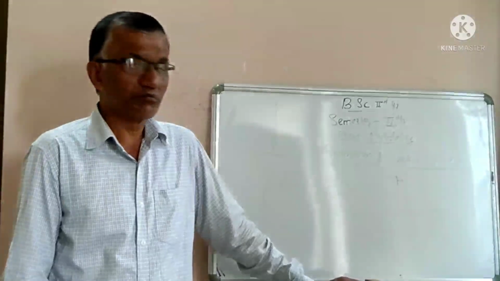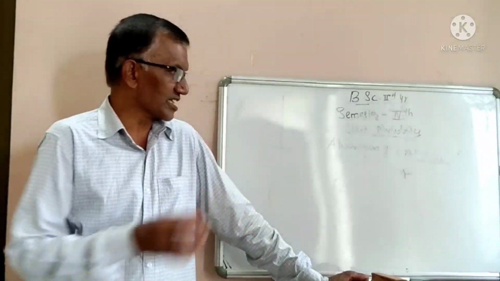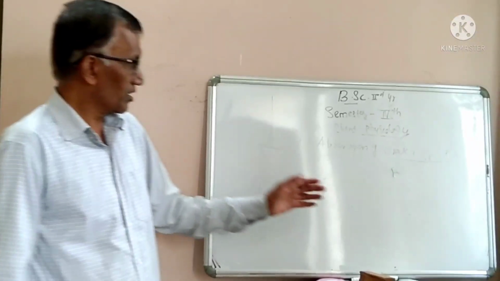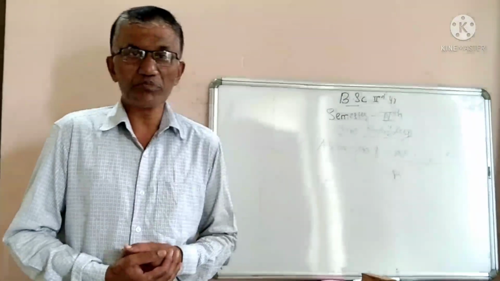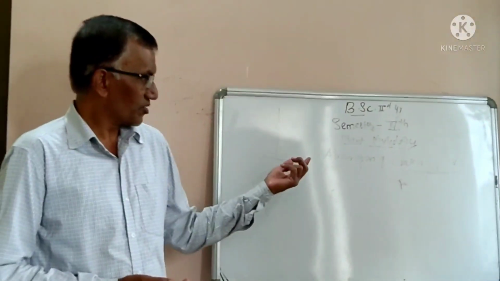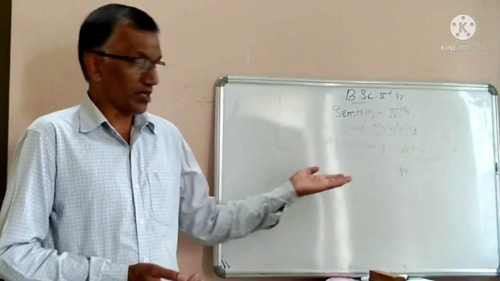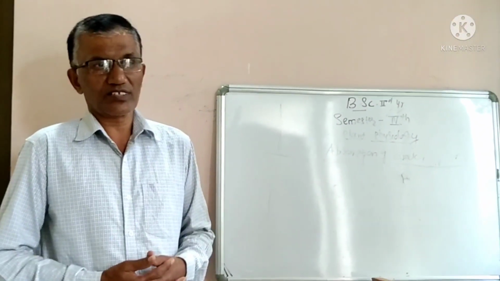So, mineral nutrition in plants. These three things are very important. Before dealing with mineral nutrition, you have to understand absorption of water and absorption of minerals by plants.